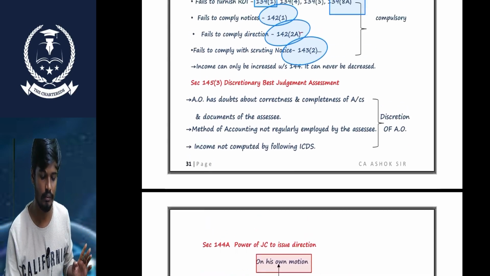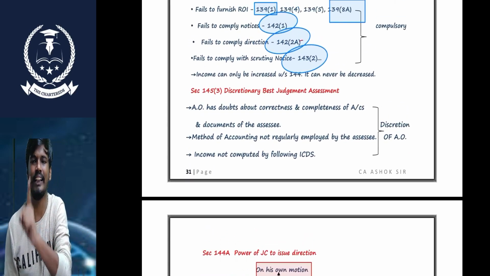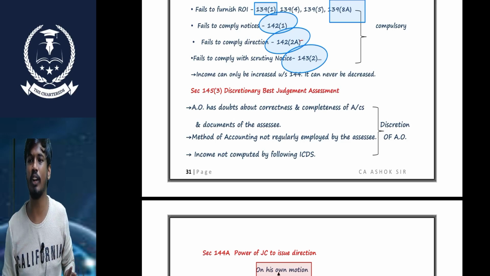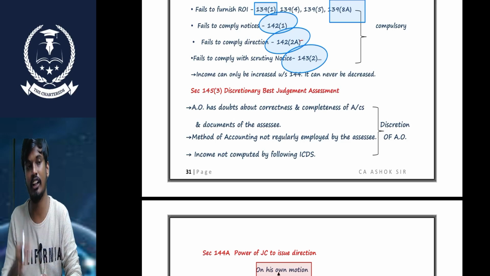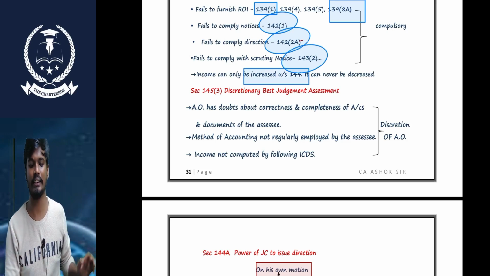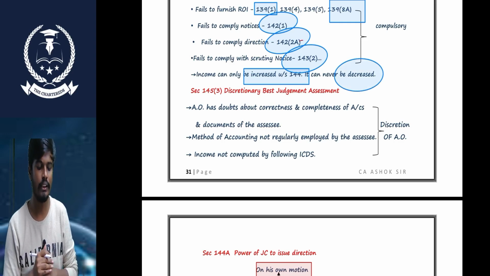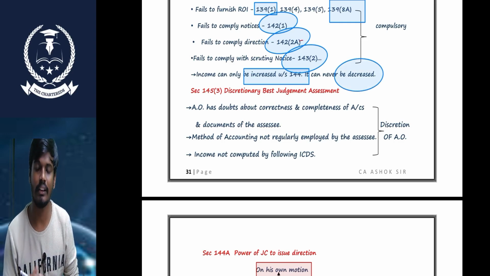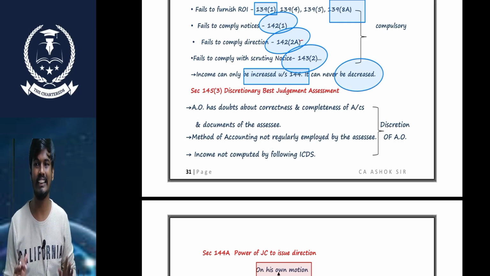Okay, sir. In this assessment, income is always increased, never decreased. Loss is always decreased. Sometimes the AO needs to conduct a discretionary best judgment. When, sir?